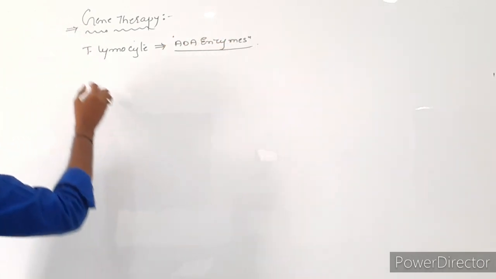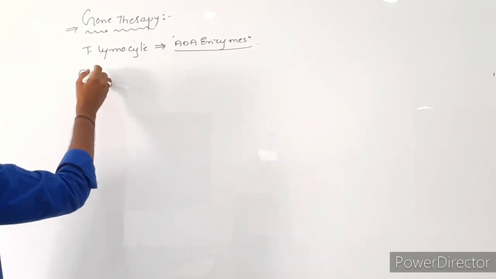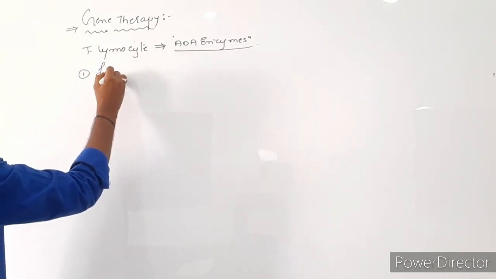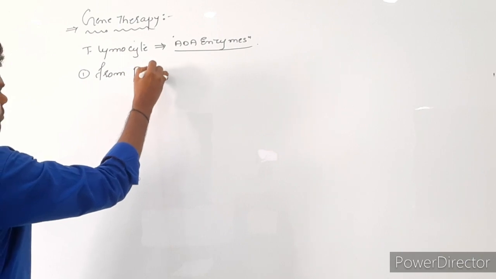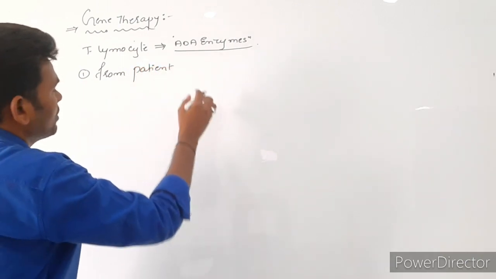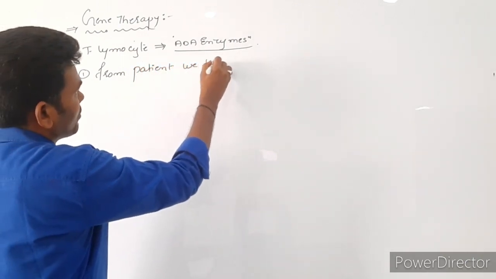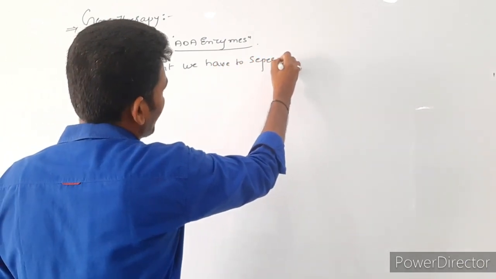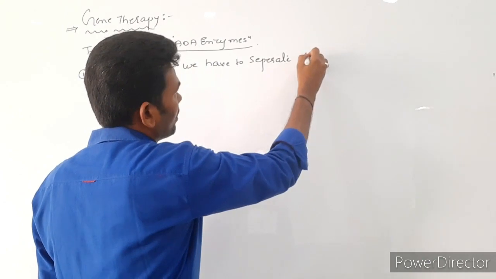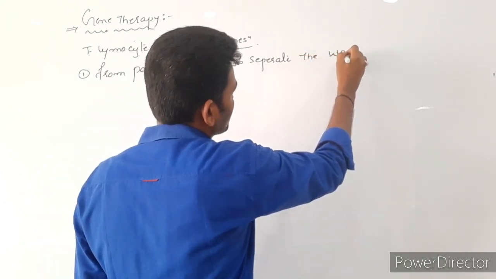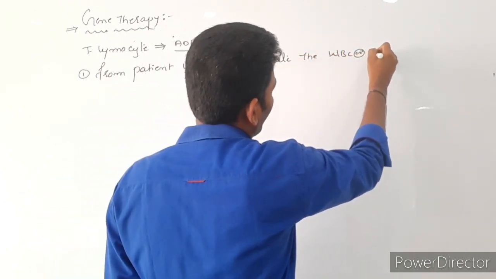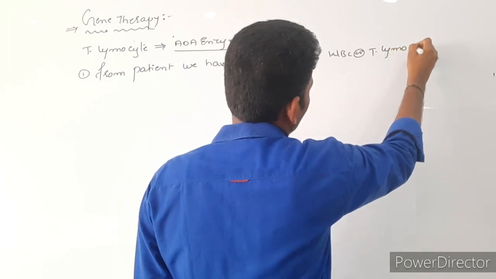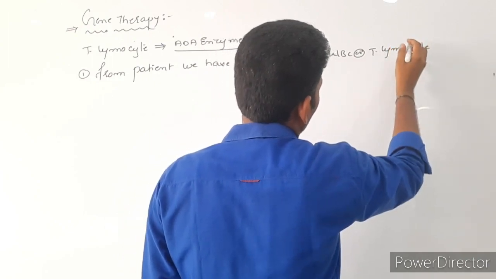Then what do we have to do? First thing, from the patient we have to separate or isolate the WBC cells or T lymphocyte cells.